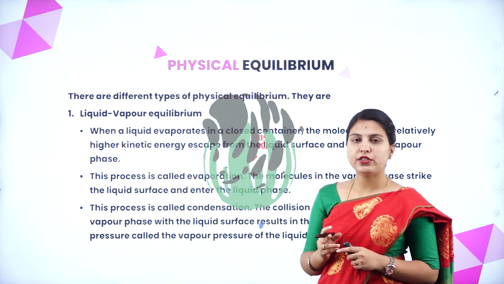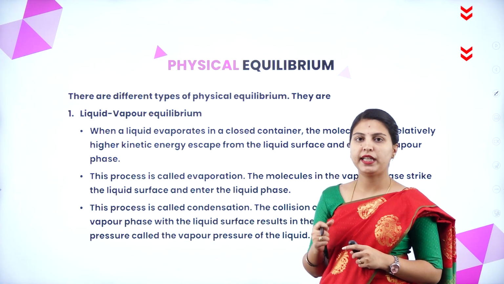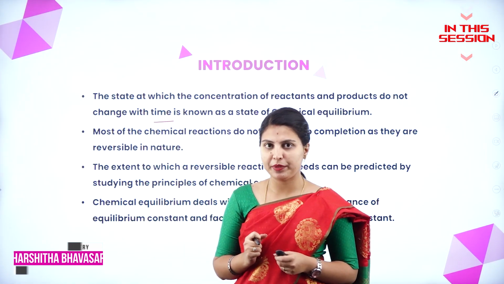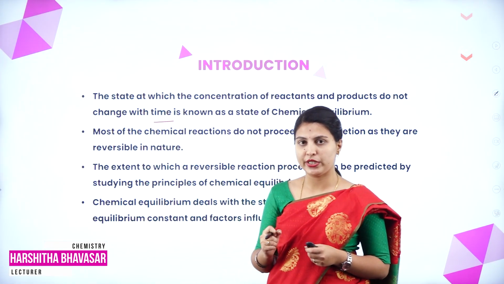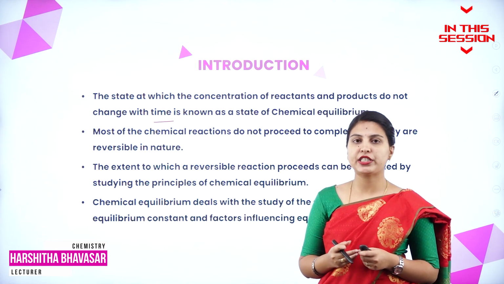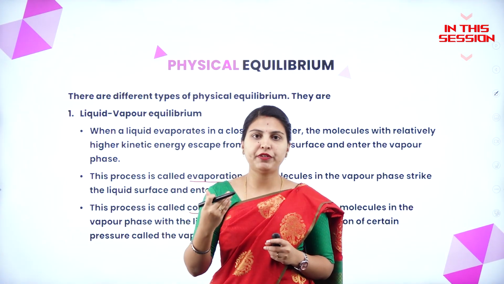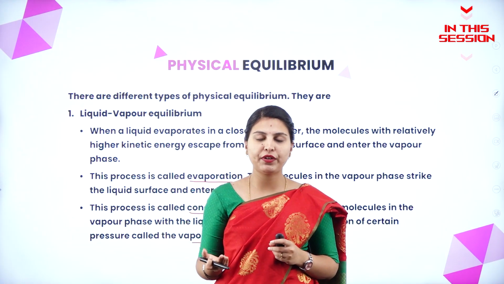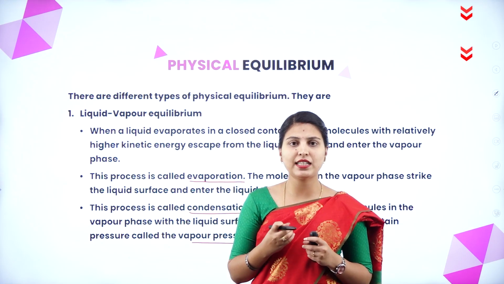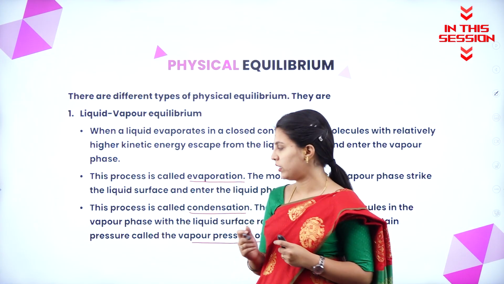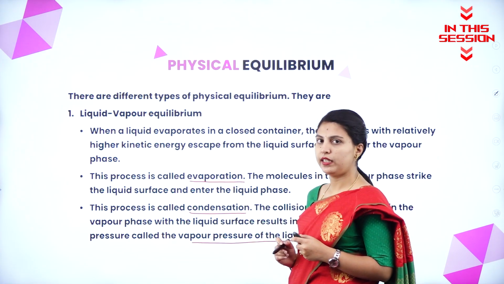There are two kinds of equilibrium, that is mainly physical equilibrium and chemical equilibrium. It will not reach the equilibrium because they are reversible in nature. It can reverse at the end of the reaction or in the mid of the reaction also, it can be reversed. The collision between molecules which are present in liquid phase as well as in the vapor phase starts colliding. Their pressure will exert, that pressure will be called the vapor pressure of the liquid.